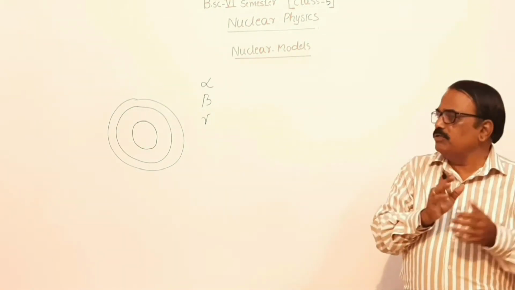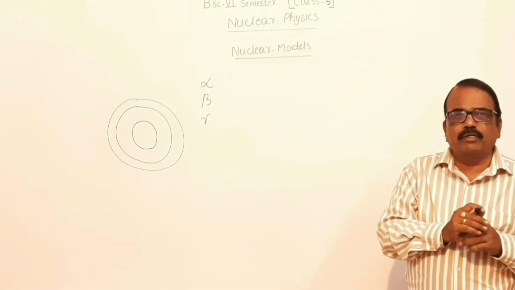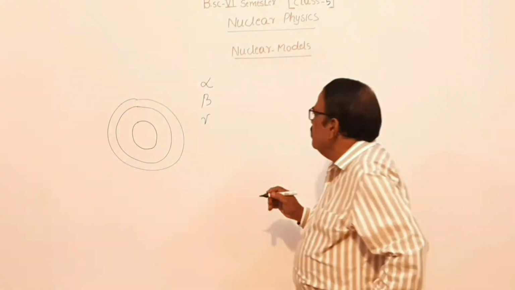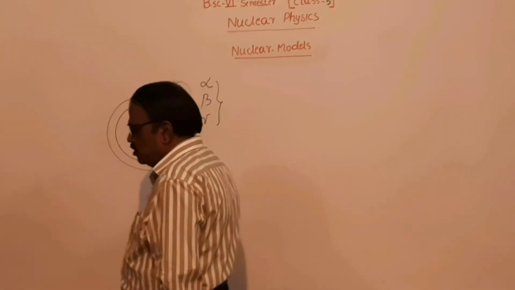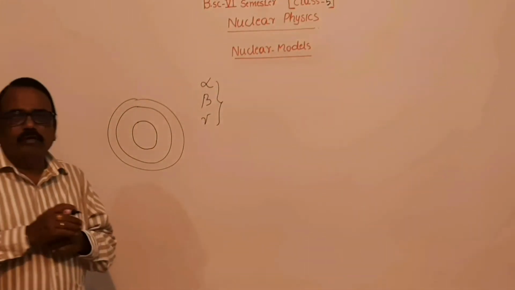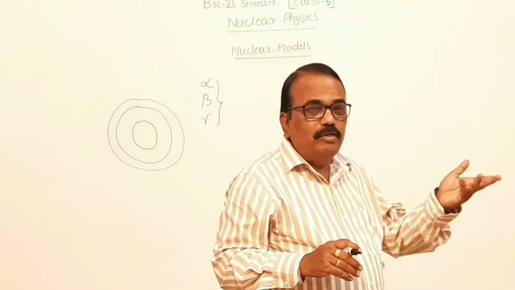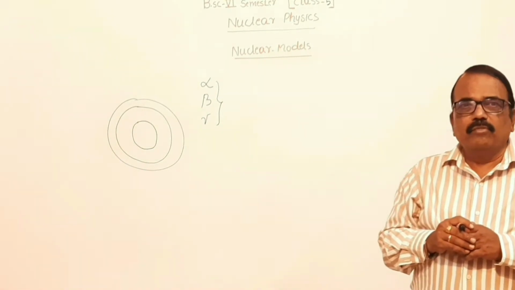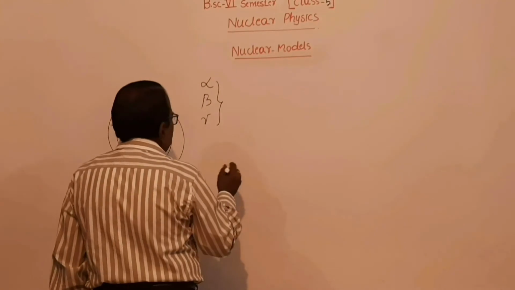Though the structure of the nucleus is more compact, it is complex. Then artificial transmutation of these radioactive elements, which means non-radioactive elements are converted into radioactive elements by some means, indicates the existence of some particles inside a nucleus.